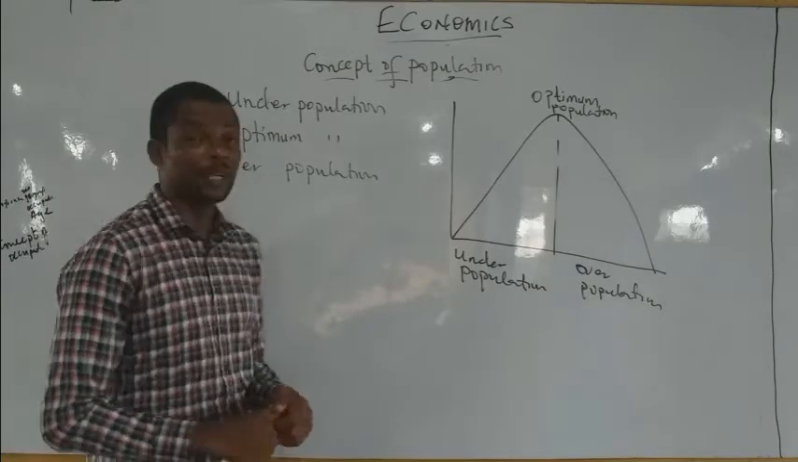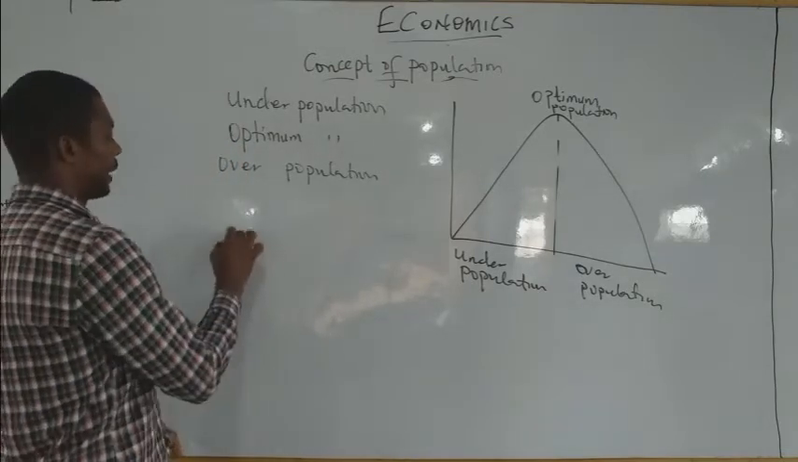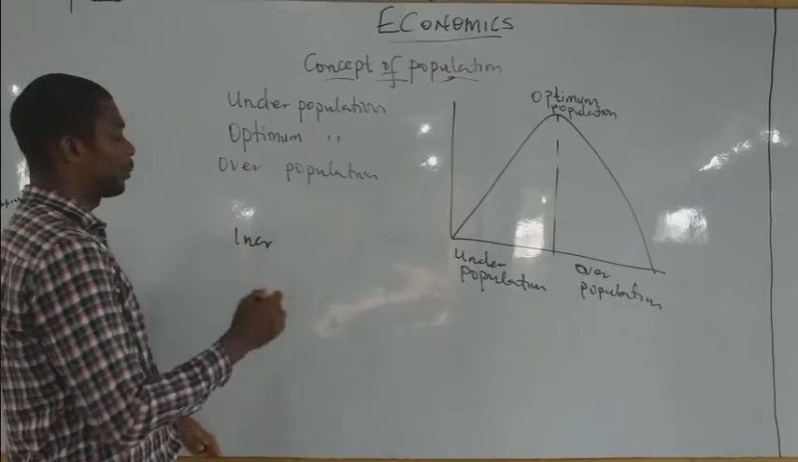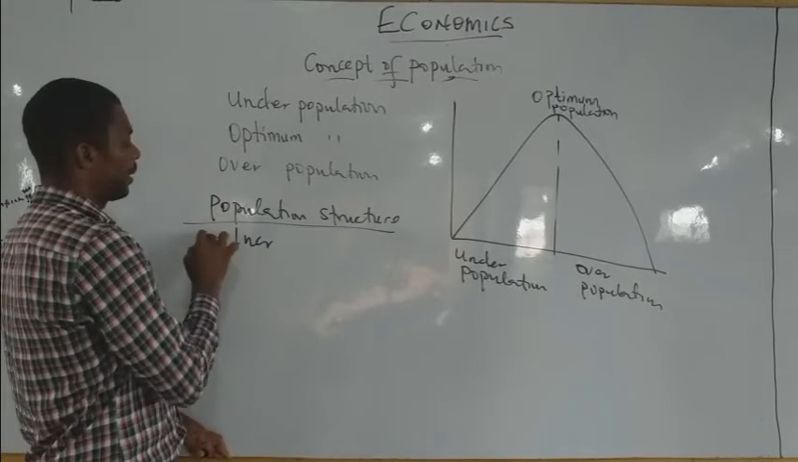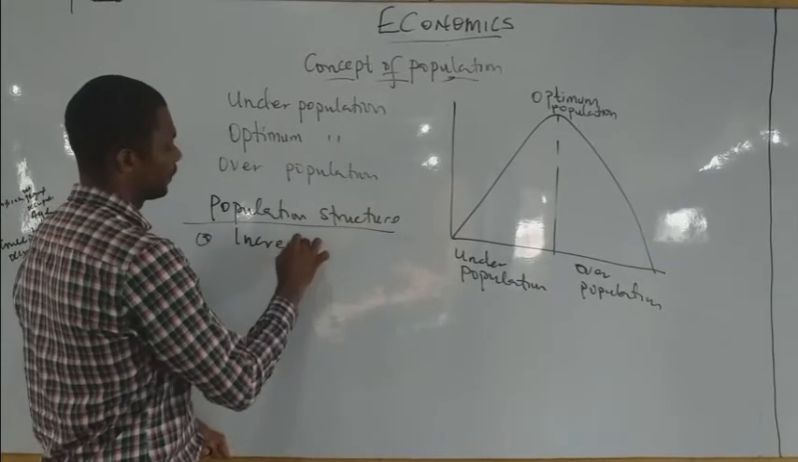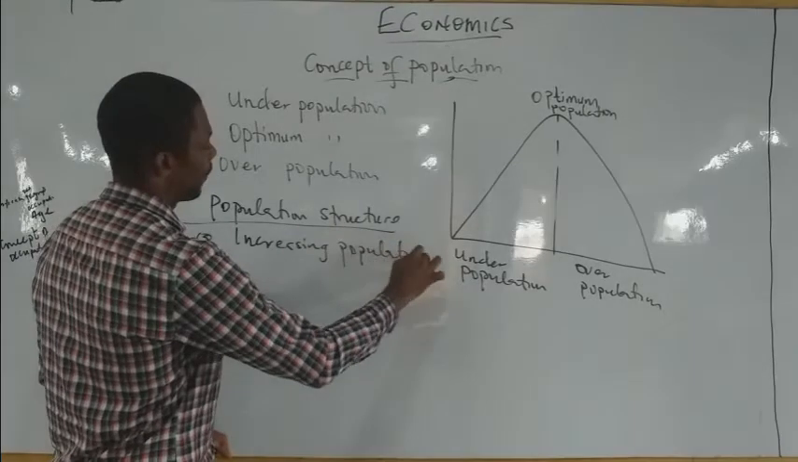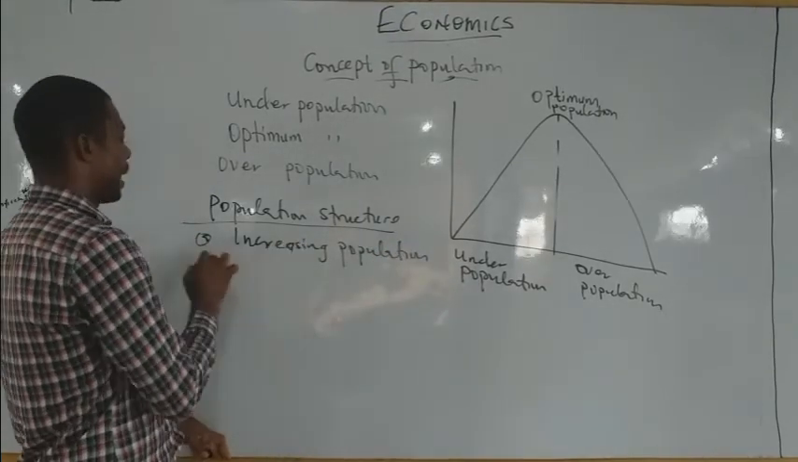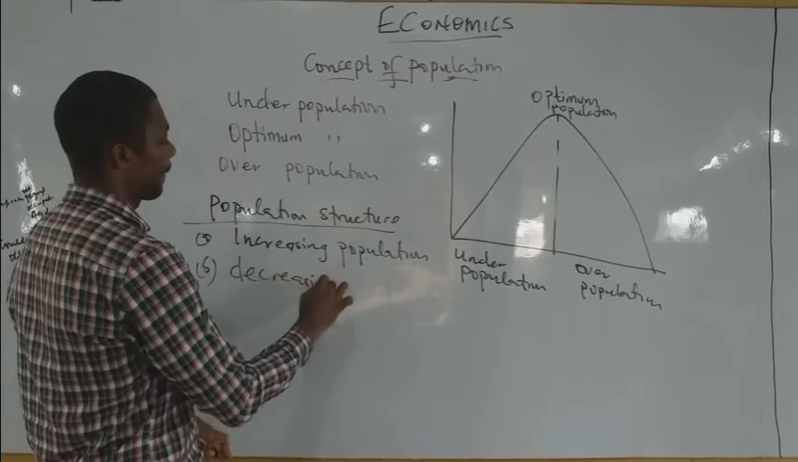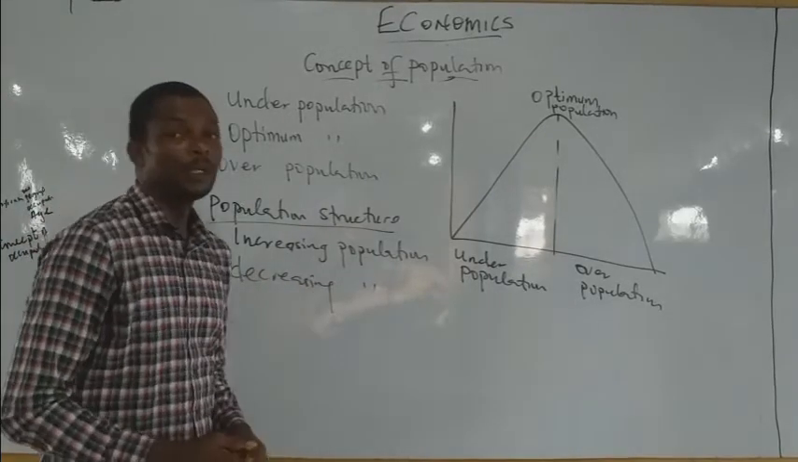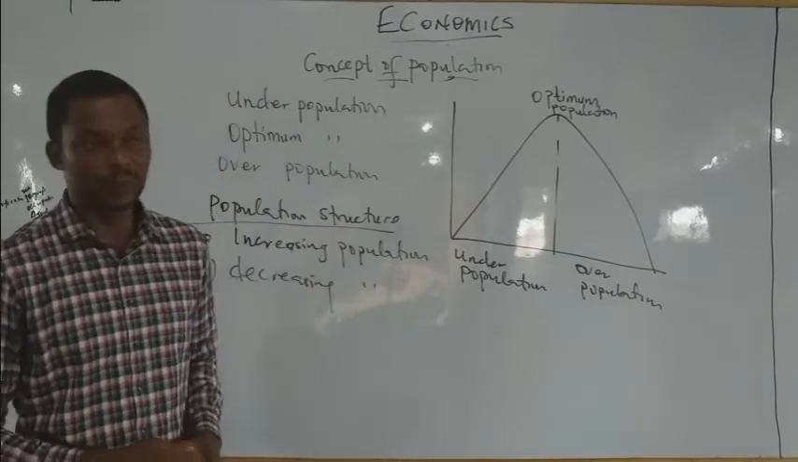Now, without wasting further time, we'll now look at what we call increasing population. That you can check out under population structure. Under that we have A, increasing population, and B, decreasing population.